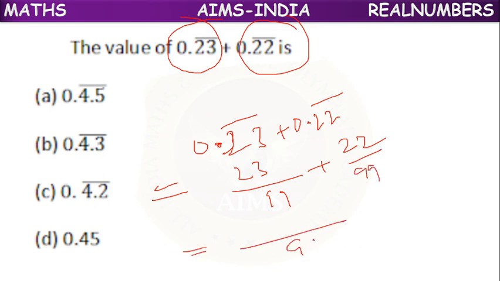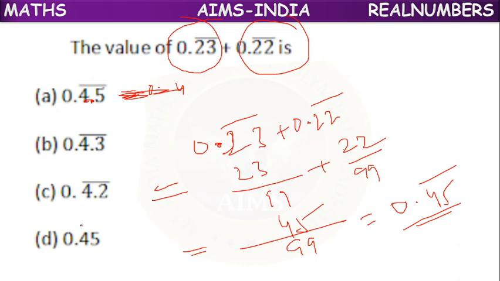The denominator is the same, so we add the numerators. 23 plus 22 is 45. So 45 by 99, how to represent it? It is 0.45 bar. Sorry children, here the point should not be there. The last option you can take with a bar, 0.45 bar. So D option is the correct answer.